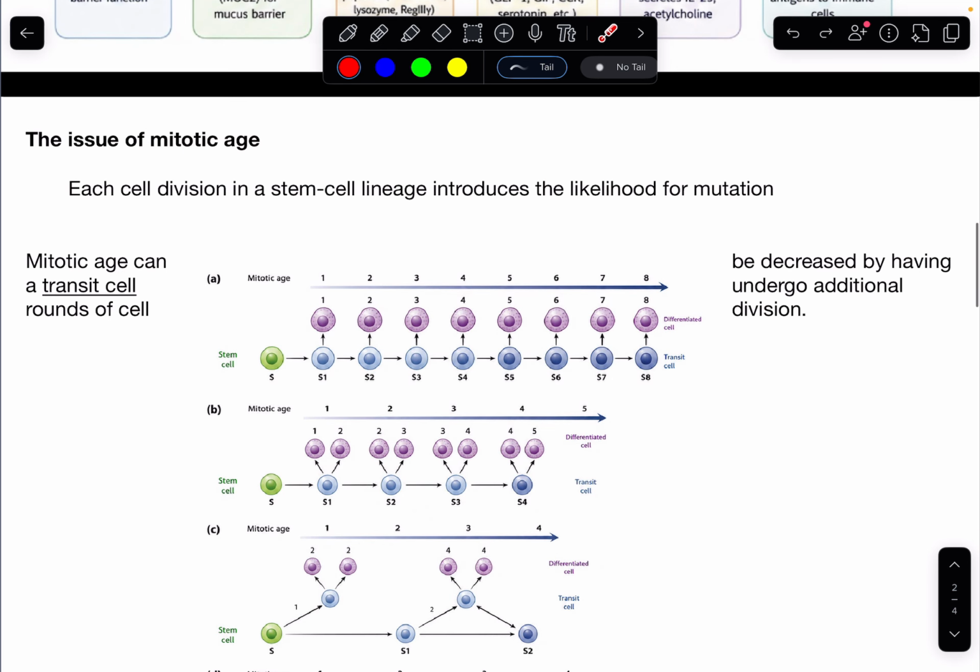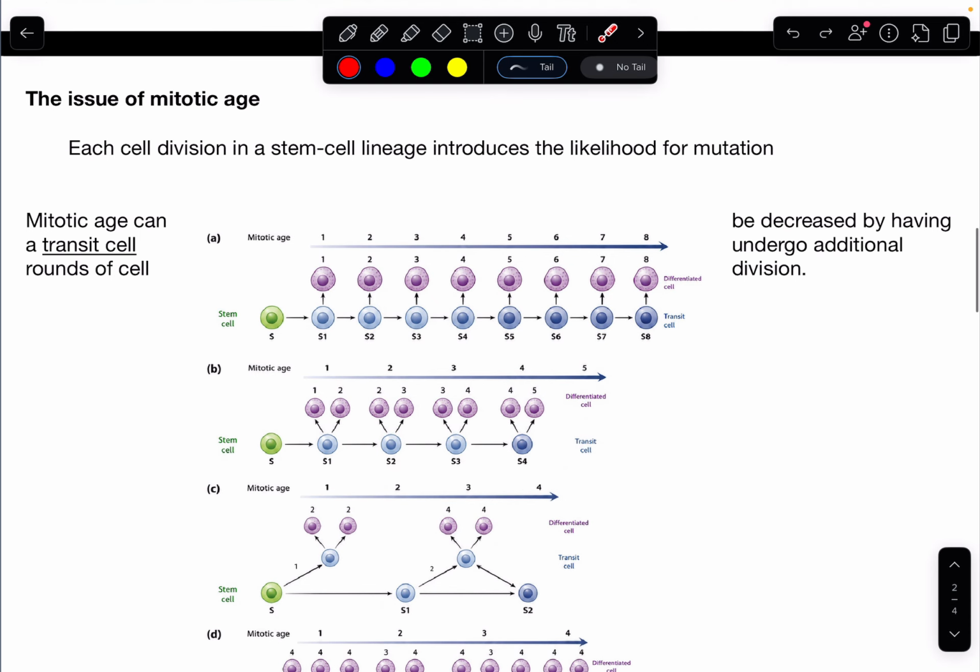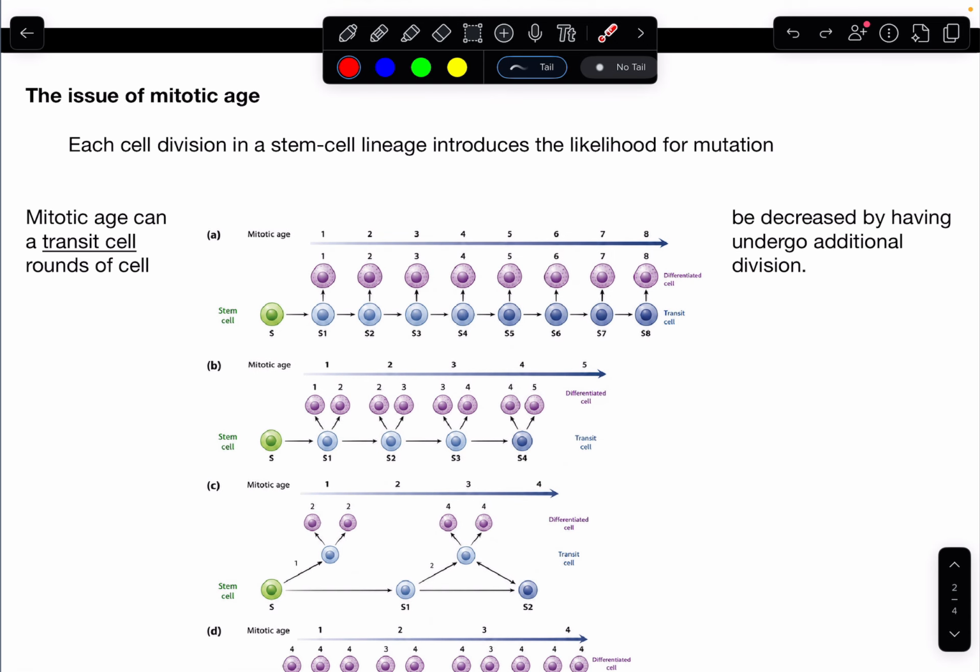And so there's an issue with the small intestine, where each of these stem cells is continually dividing and replicating, and we're growing an entire new small intestine about every 5 to 7 days, which is equal to about 10 billion cells per day that are lost but also have to be reformed. The issue is that every time a stem cell divides, it increases the likelihood that a mutation is introduced.